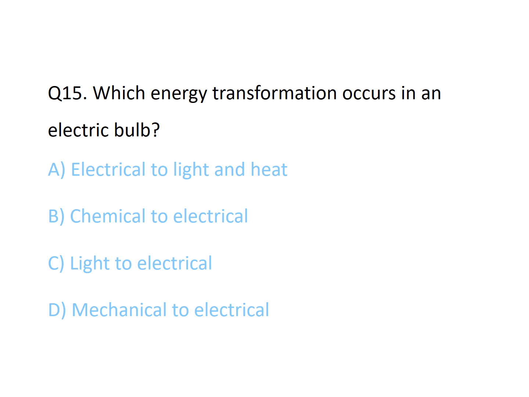Which energy transformation occurs in an electric bulb? The correct option is A, electric to light and heat. Because just imagine it is a bulb and it has two terminals.